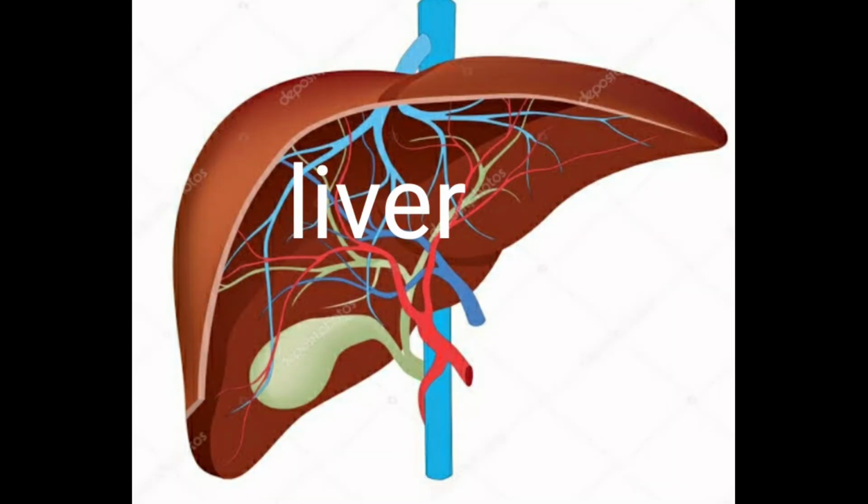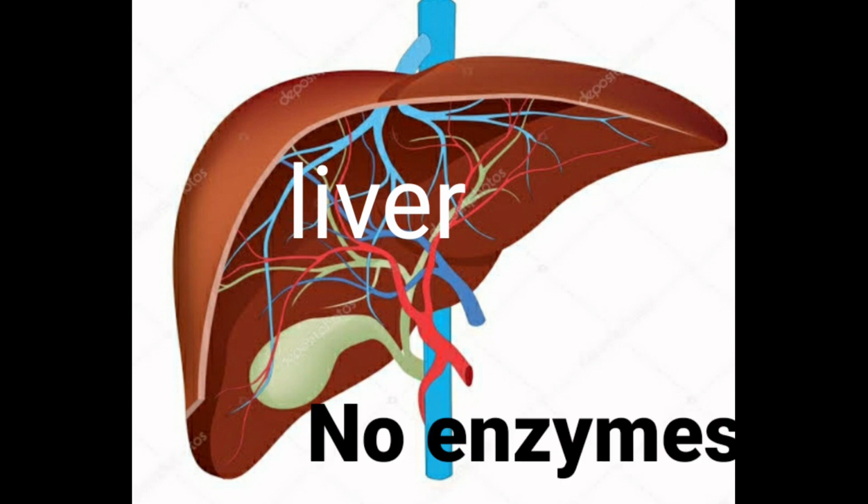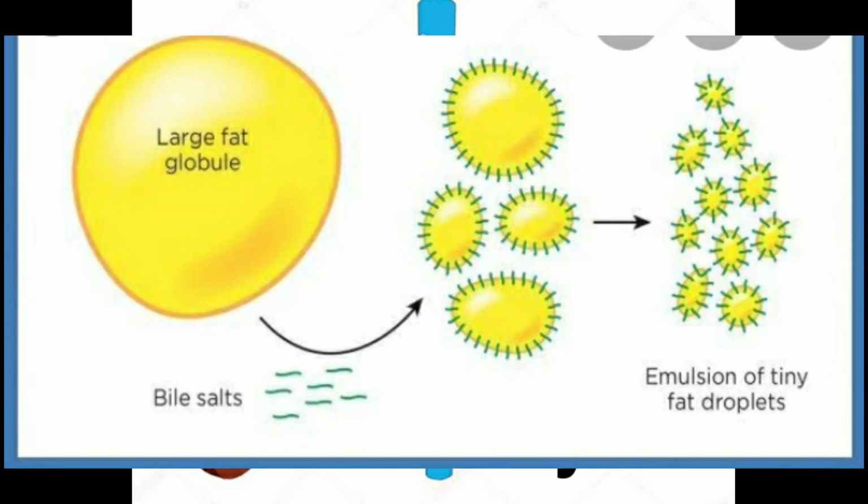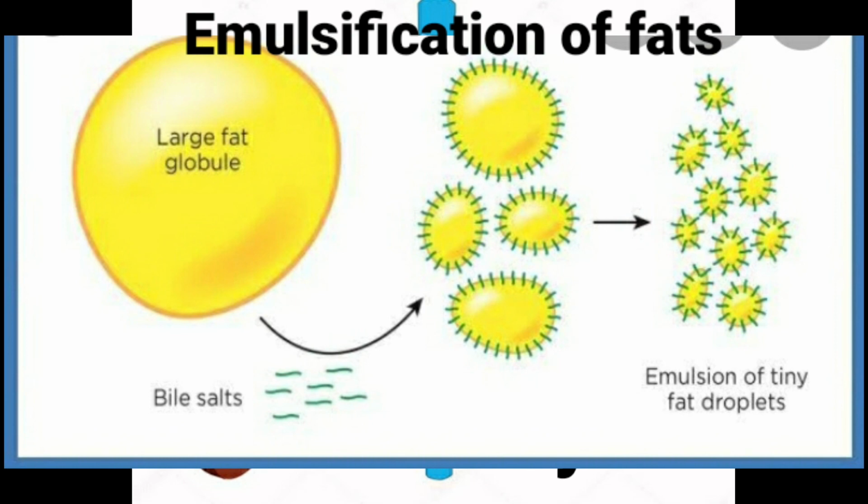Now we have the next gland which helps in digestion, the liver. You know, children, the liver is a gland which does not have any enzymes. No enzymes are found, but still it helps in emulsification of fats. Here we can see the large fat globule; bile salts help in breaking down the fats into tiny fat droplets. This process is called emulsification.